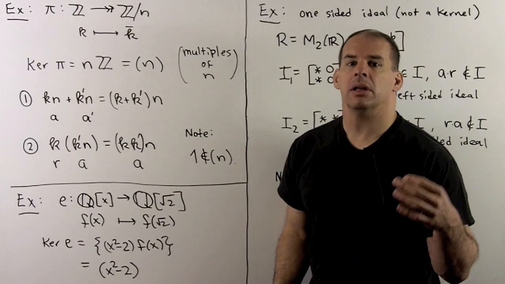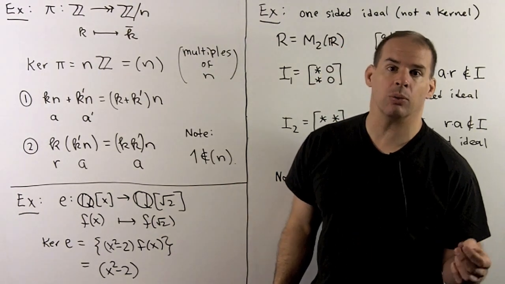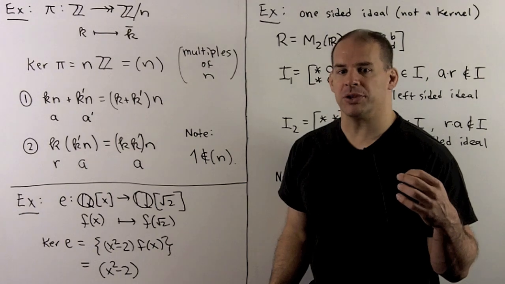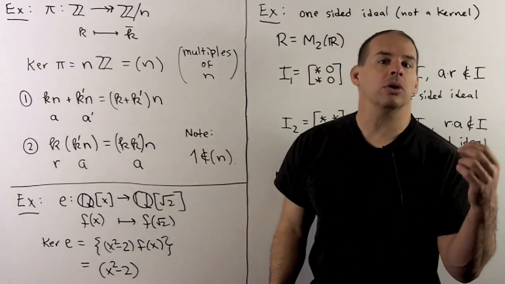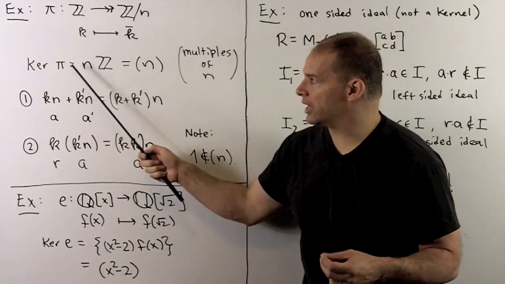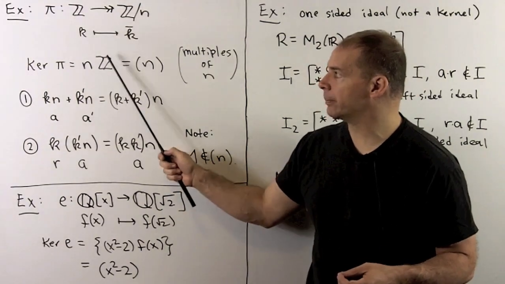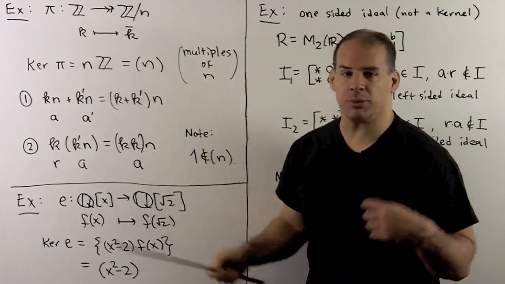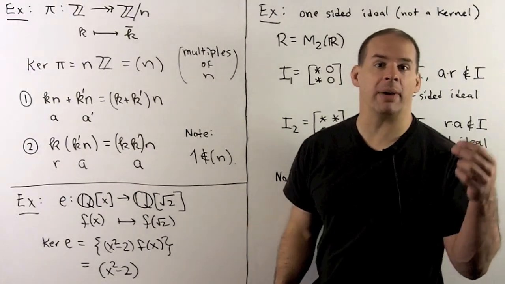First example, let's consider ring homomorphisms between the integers and the modular integers Z mod n, where n is greater than or equal to 2. We've seen there's only one ring homomorphism here that's given by sending the integer k to the residue class of k modulo n. Now, the kernel in this case is just going to be all multiples of n. So I write that as n times the ring Z. If we can write our ideal as an element times our ring, then we just take that element and put it in parentheses. We'll say more about that next time.